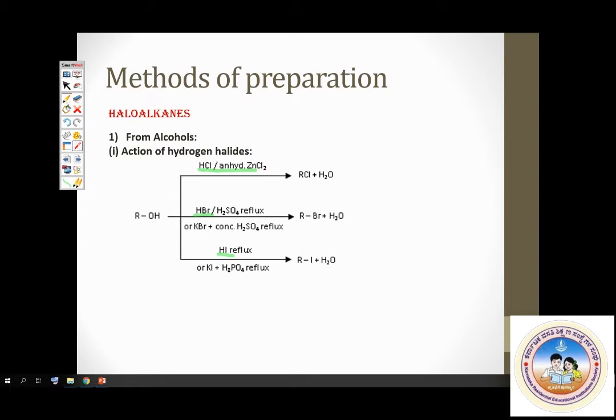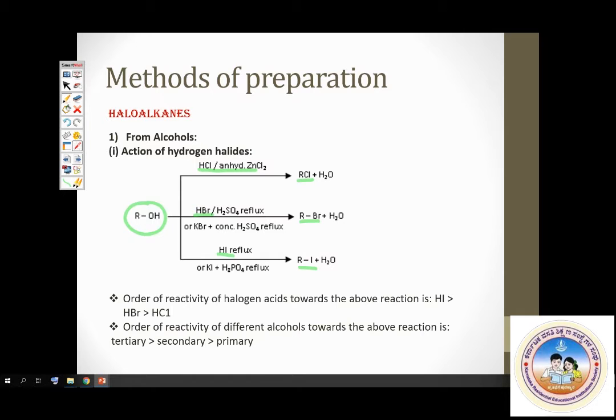That's the first method. Now let me go to the second one. The order of reactivity of halogen acids is this, please mark it: HI is more reactive than HBr, which is more reactive than HCl. And among alcohols, tertiary is more reactive than secondary, which is more reactive than primary. Remember this order. This is the order of reactivity of halogen acids and alcohols in this reaction.